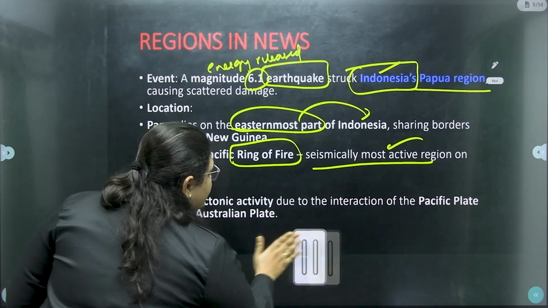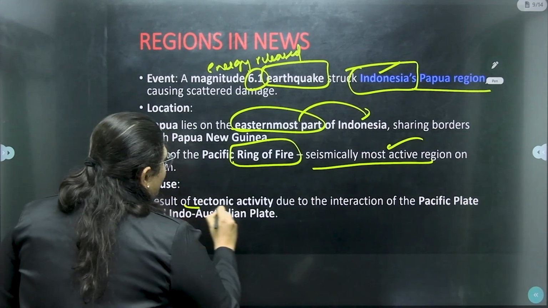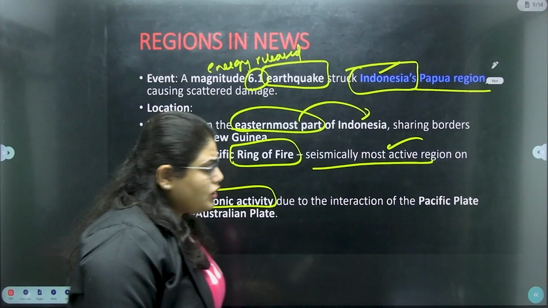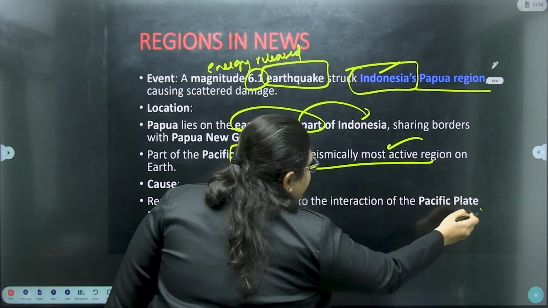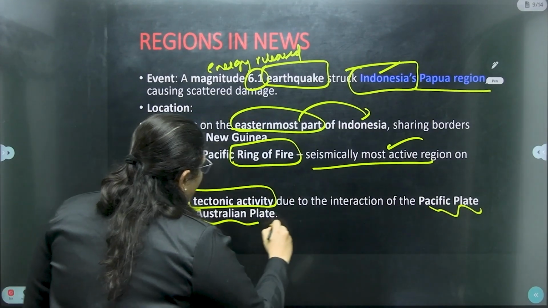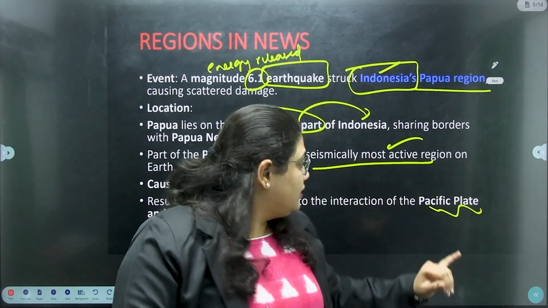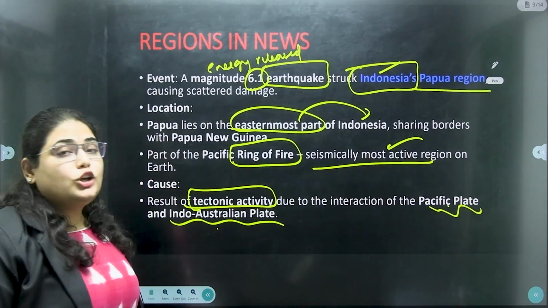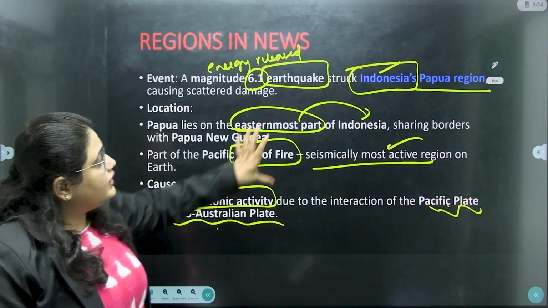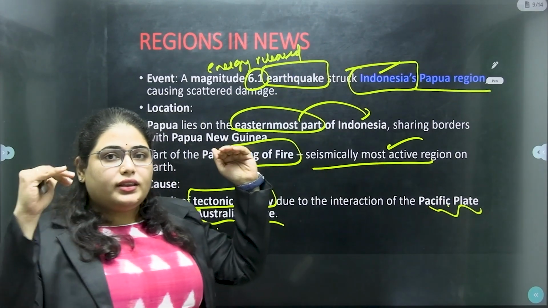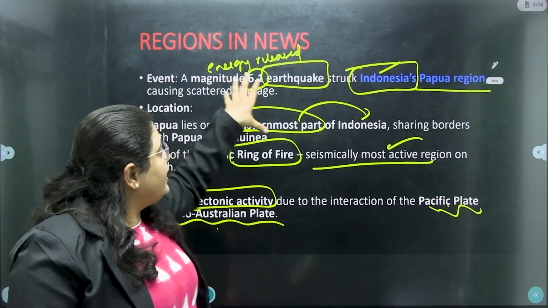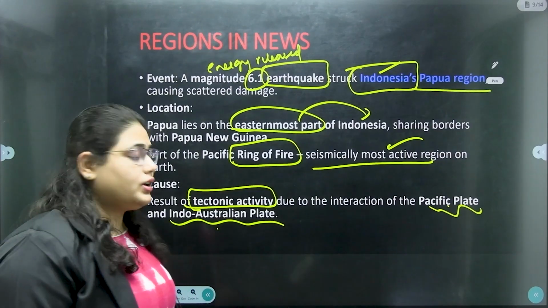So what is the reason for this? Because of the tectonic activity. The interaction between the Pacific plate and the Indo-Australian plate resulted in this earthquake. They have been colliding and it resulted in this form of earthquake.